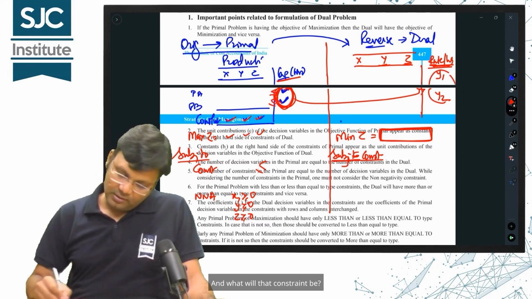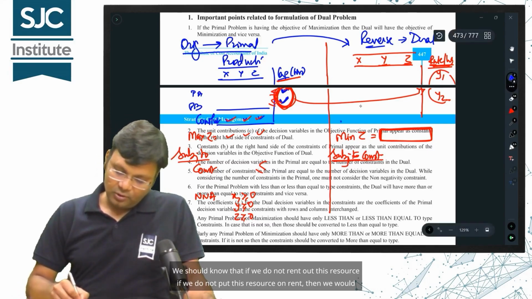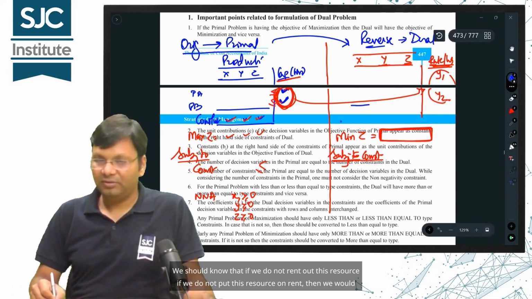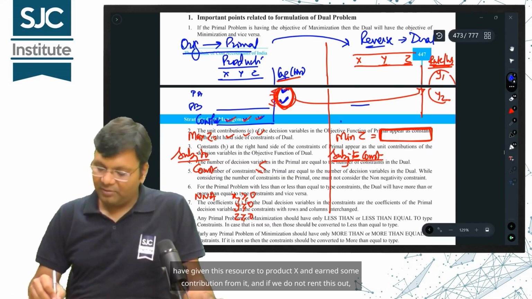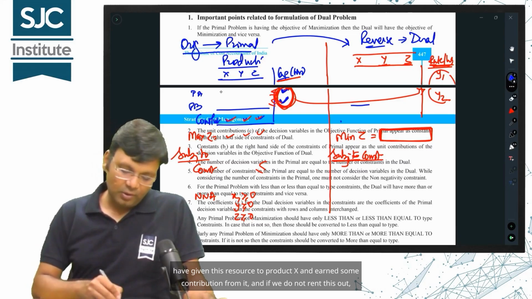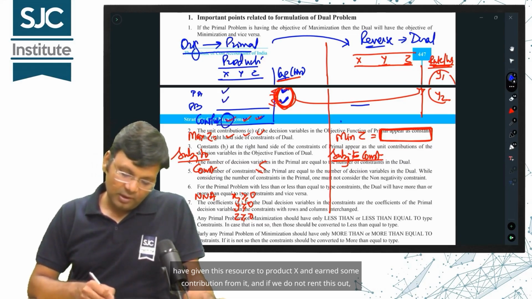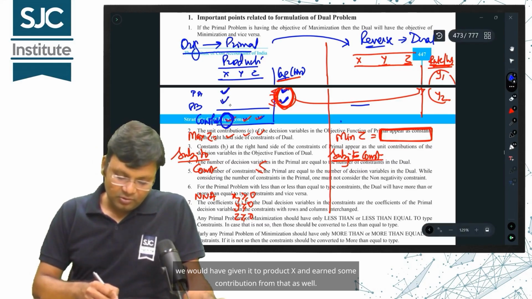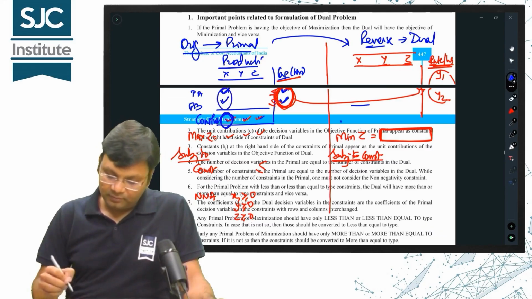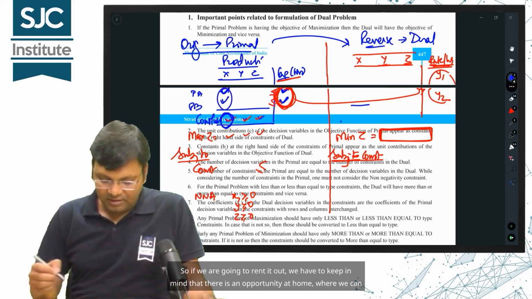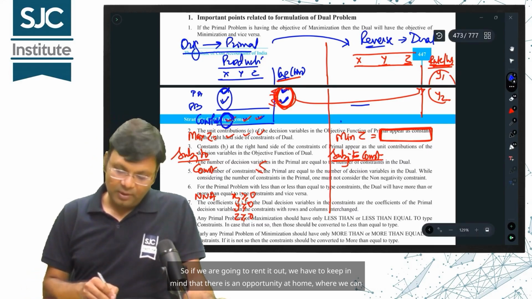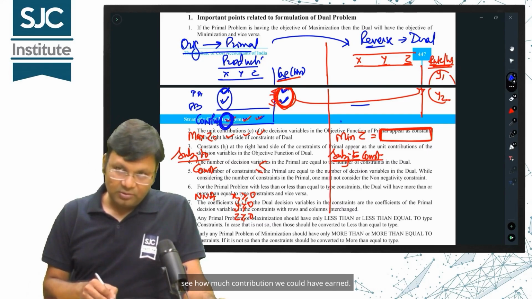And what will that constraint be? We should know that if we do not rent out this resource, if we do not put this resource on rent, then we would have given this resource to product X and earned some contribution from it. And if we do not rent this out, we would have given it to product Y and earned some contribution from that as well. So if we are going to rent it out, we have to keep in mind the opportunity cost, how much contribution we could have earned.